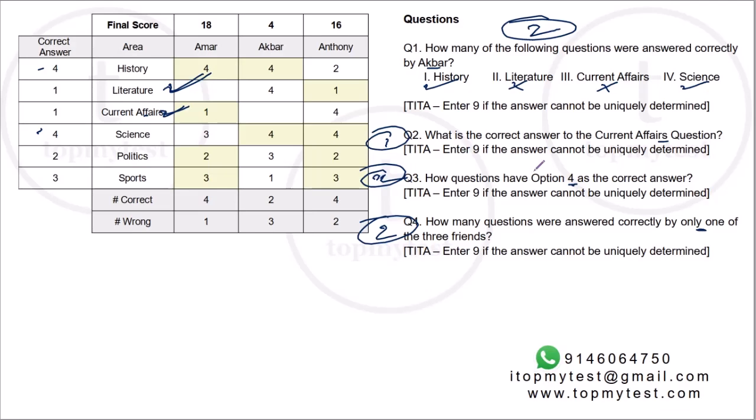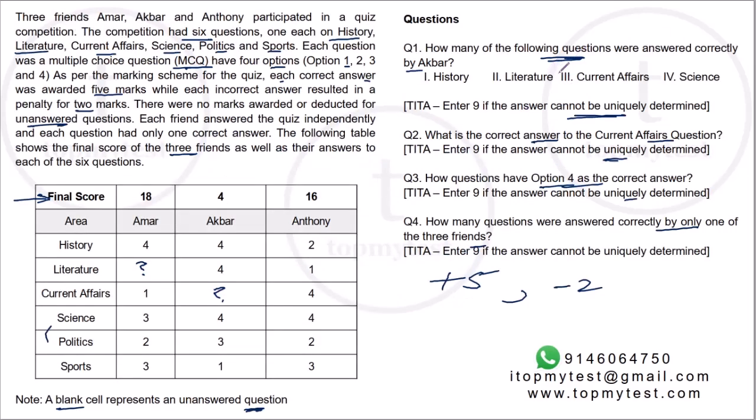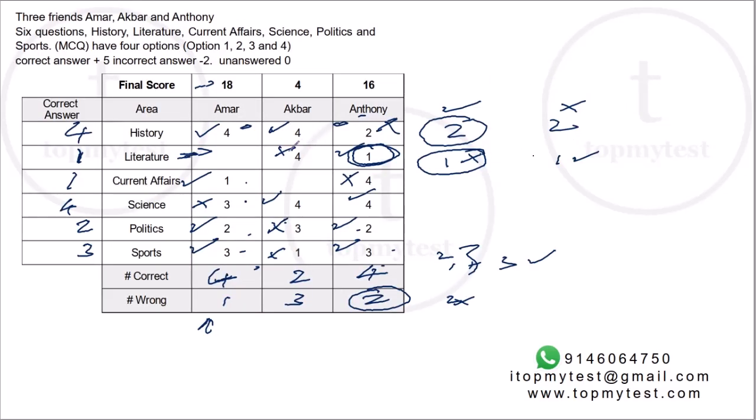So instead of doing the brute force method, we first figured out which are the 2 questions which will definitely be right for them. And then we figured out the error for Anthony. Instead of blindly doing trial and error, where you'd have to do it 5 times, and even then the answer may not be determinable or there may be multiple cases, so you'd have to go through every single scenario, with just a little bit of observation, a little bit of patience and some amount of deduction, we can reduce the number of cases that you have to work with.